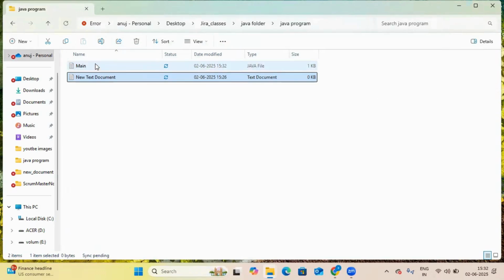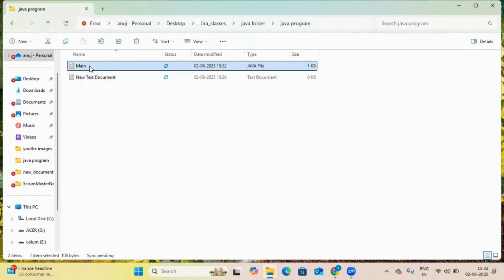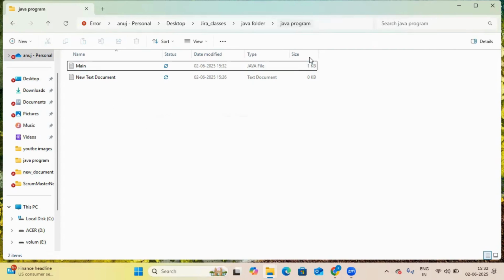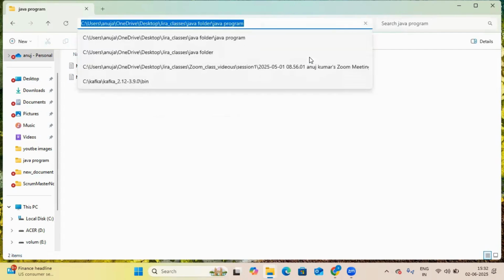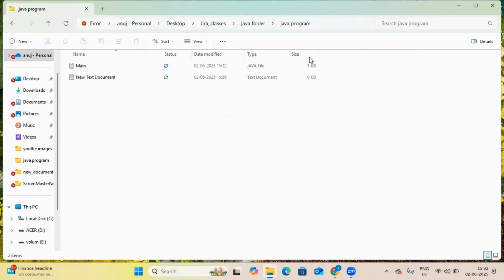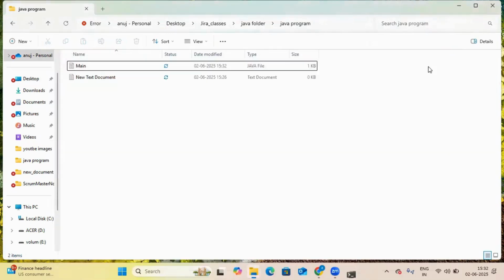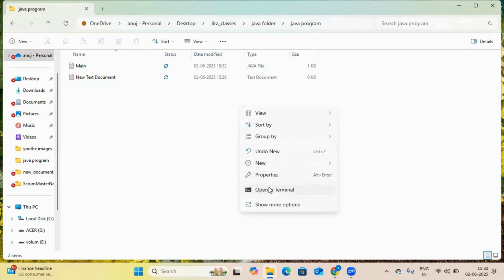Okay, the file has been saved. Okay, the main file. Now what I will do, I will open command prompt in here only. There are two ways of opening command prompt. Click the right mouse button, open terminal, or go here, click, and from your keyboard type cmd, enter. In this way also the command prompt will open. I have shown you two ways.